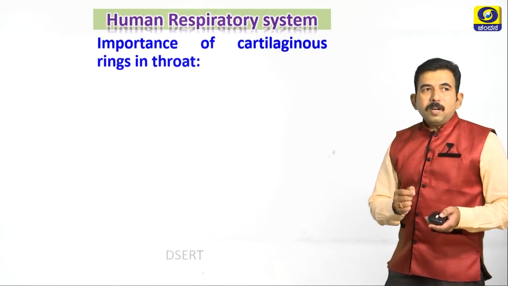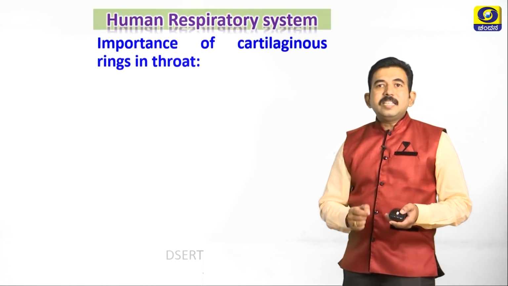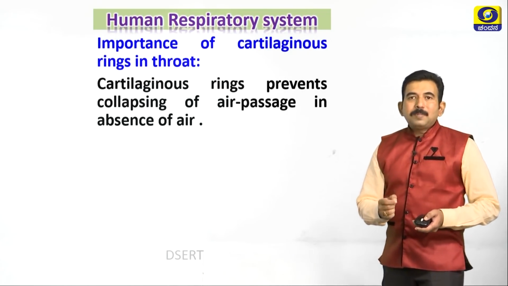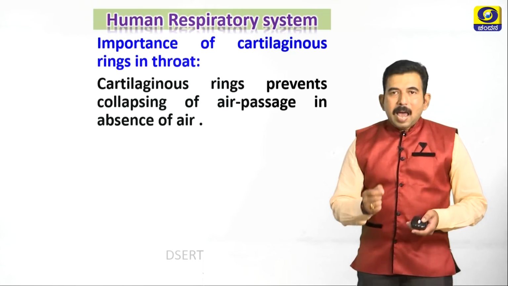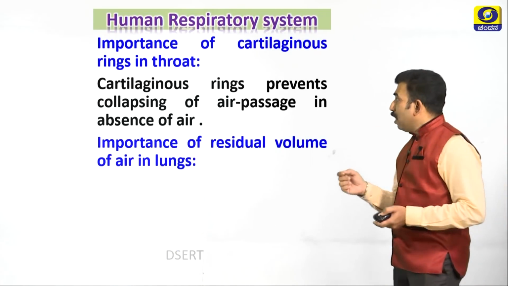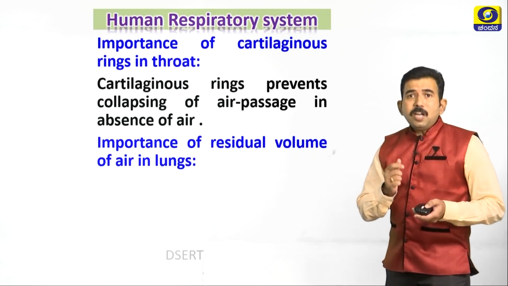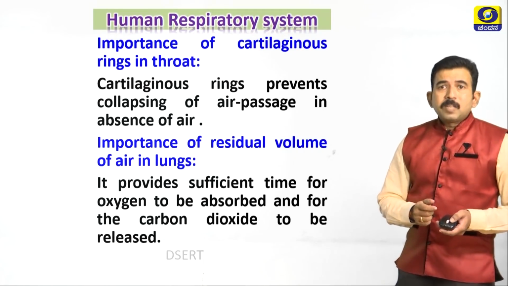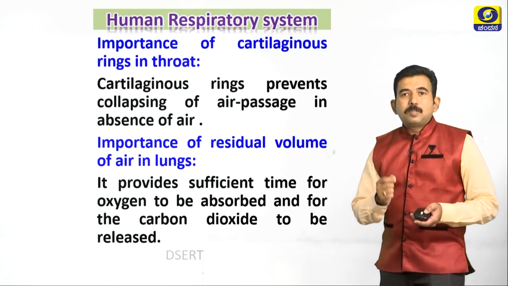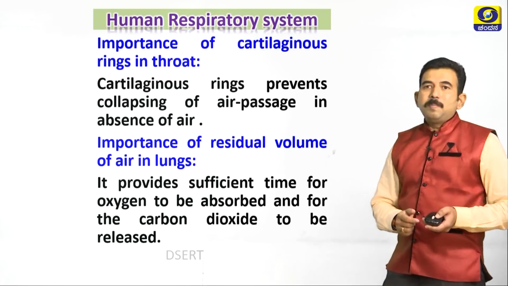First, let us study what is the importance of cartilaginous rings in the throat. Yes, you are right. It prevents collapsing of the air passage in absence of air. Next, let us study what is the importance of residual volume of air in lungs. It provides sufficient time for oxygen to be absorbed and for carbon dioxide to be released.